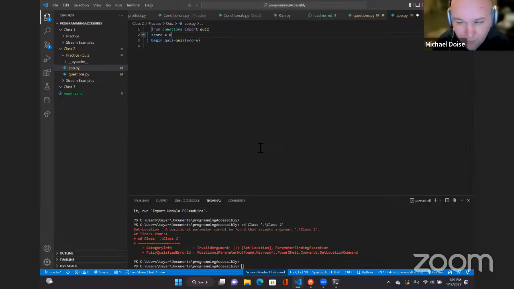So what you now need to do is, on line 4 here, add a print statement that will print out the results.